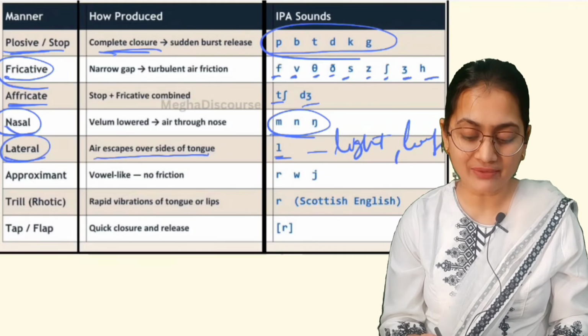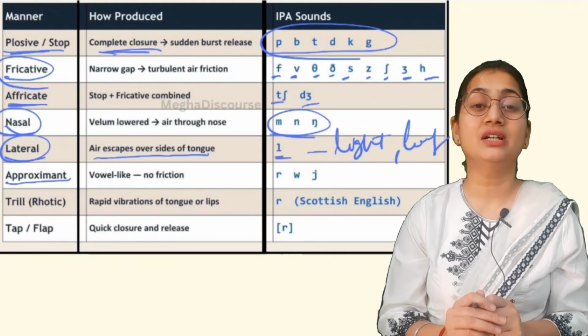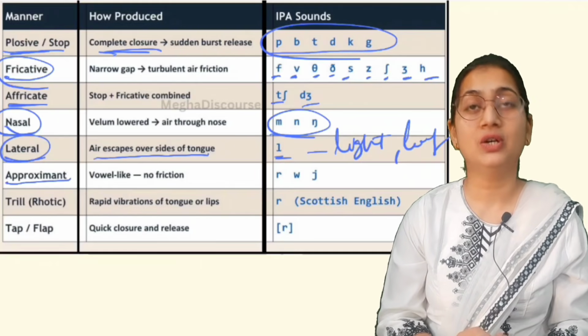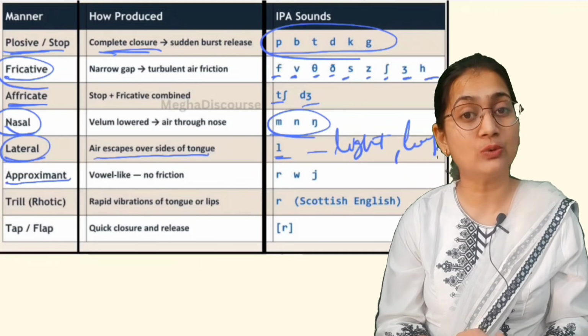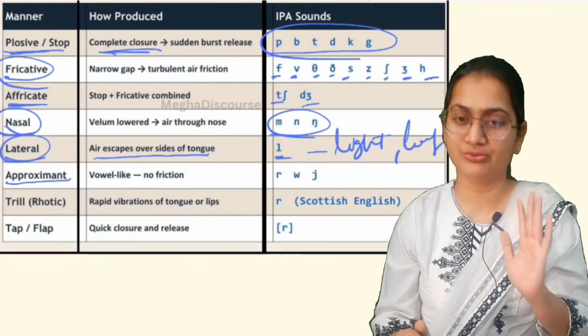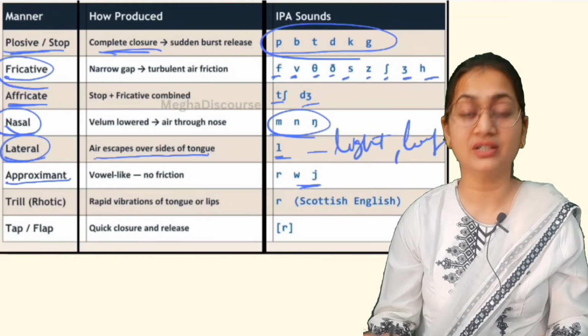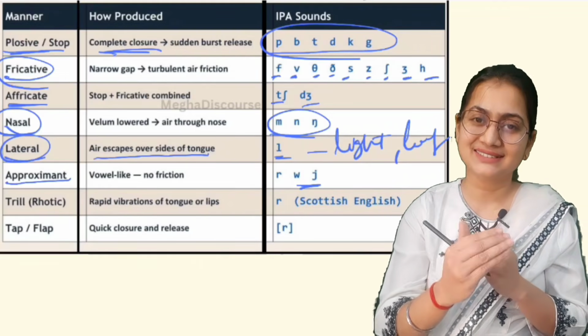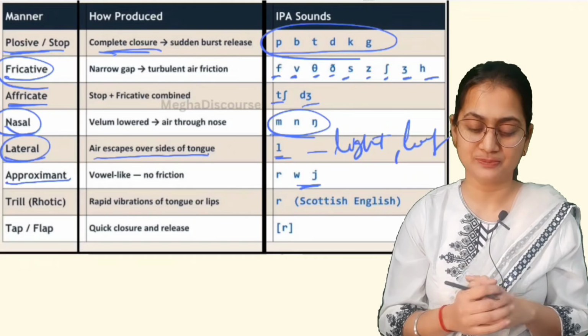Then we have approximants. It means frictionless consonants, or you can call them semi-vowel sounds, in which you will find no friction, the air is moving freely. And we have here wise, yes, these kinds of sounds.